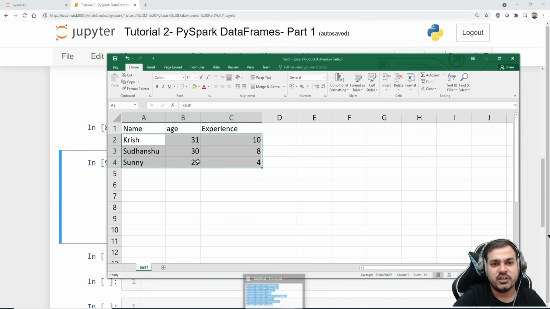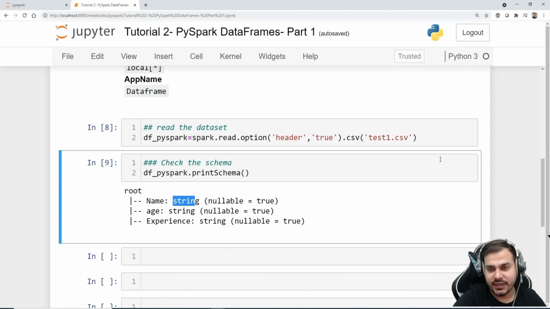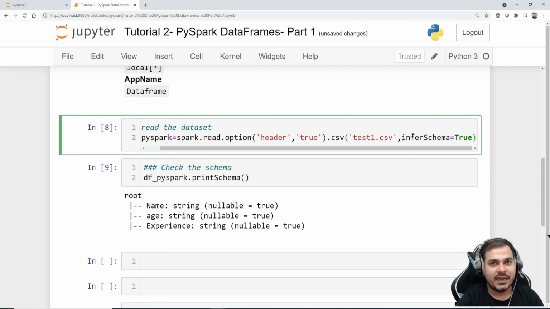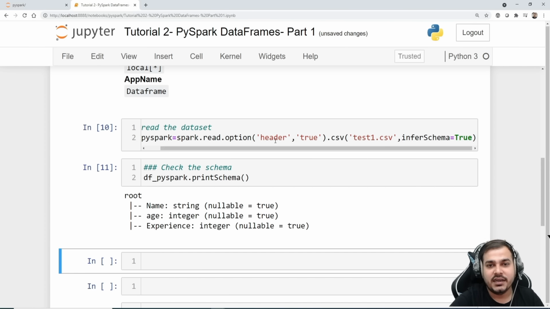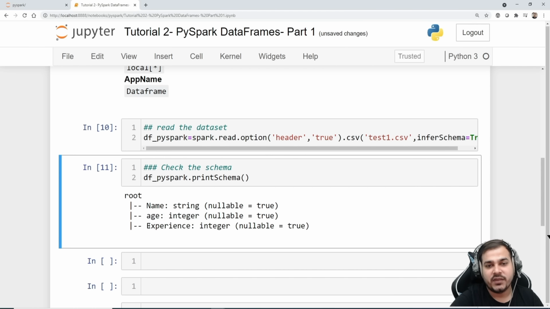Even though in my Excel sheet, probably this should be string, this should be integers, and this should be integers. But why is it taking it as string? The reason, guys, is that unless we give one more option in CSV, called infer schema, and make it true, it will by default consider all the features as string values. So I'll execute this now, and if I see df_PySpark dot print schema, you'll see name as string, age as integer, experience as integer, and nullable equal to true. That basically means it can have null values.